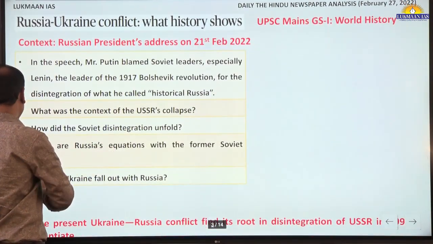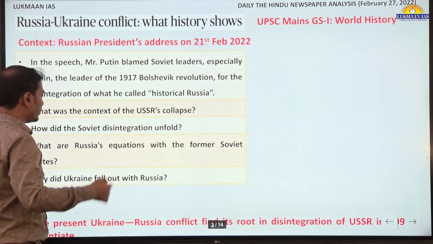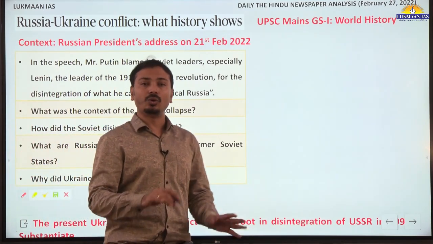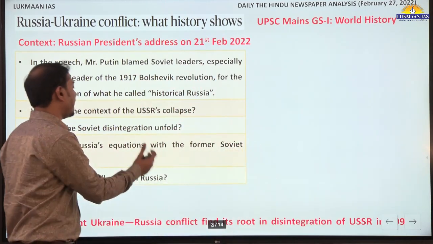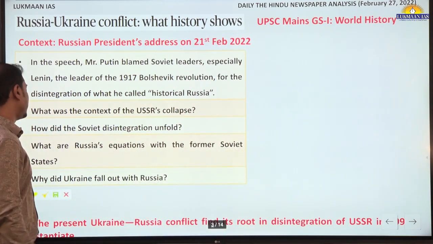Like NATO is led by the US bloc, similarly they created the CSTO at the time of the Cold War, right? So these countries have good relations with Russia.